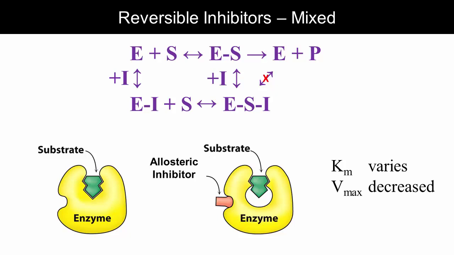Even though they can bind to both the free enzyme and the enzyme-substrate complex, they often prefer one or the other, and their effect on Km varies based on this preference. Similar to an uncompetitive inhibitor, a mixed inhibitor that binds better to the enzyme-substrate complex will decrease the Km. But a mixed inhibitor that prefers the free enzyme will increase the Km.